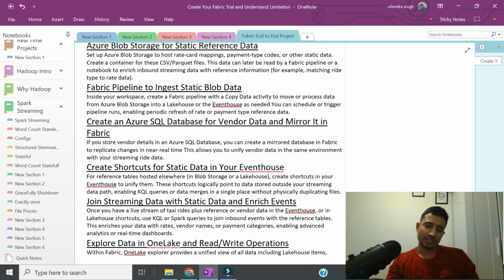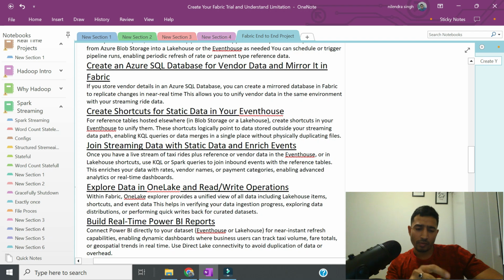Other thing, since we are talking about static data and real-time data, we will see how to join this data, kind of in Lambda architecture or Kappa architecture. We can go for anything, depending upon your feedback, but this is what I would like to do.